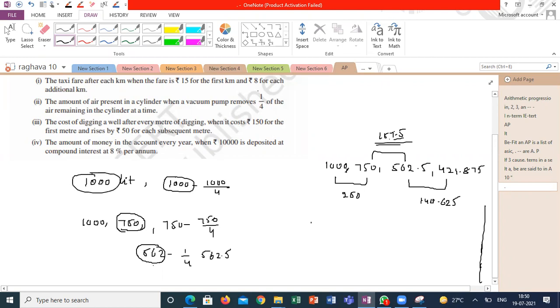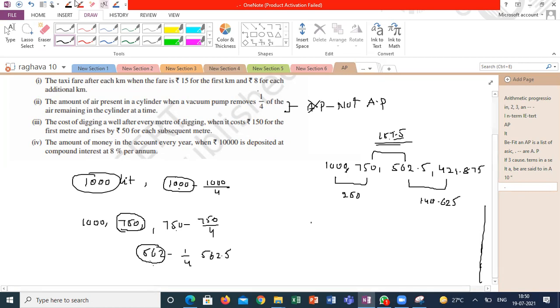It's not from beginning. First it will remove 1/4 of 1000. Second it will remove 1/4 of 750. Third it will remove 1/4 of 562.5. Your 1/4 of the value is not fixed for each and every section. That's the reason this situation is not in AP. Guys, understood how I explained this is not in AP? Is it clear how it is not in arithmetic progression?